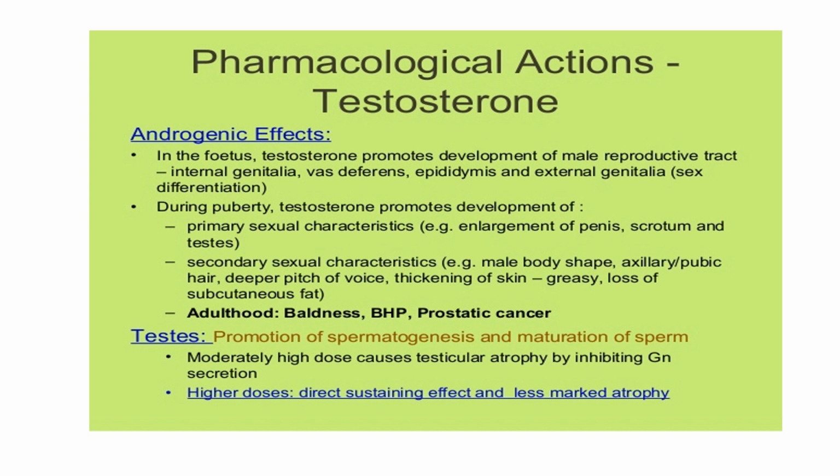Now, in the testis, what does this androgen do? It helps in the promotion of spermatogenesis and maturation of the sperm. A moderately high dose of testosterone can cause testicular atrophy by inhibiting GnRH, and that is a negative inhibition. As I told you, if there is increased testosterone formation, there is a negative inhibition to the brain that a lot of testosterone is produced, so it inhibits the formation. That will lead to testicular atrophy. In very high doses, there is a direct sustaining effect and it can cause lesser atrophy.